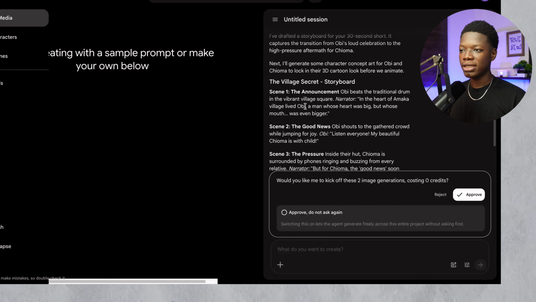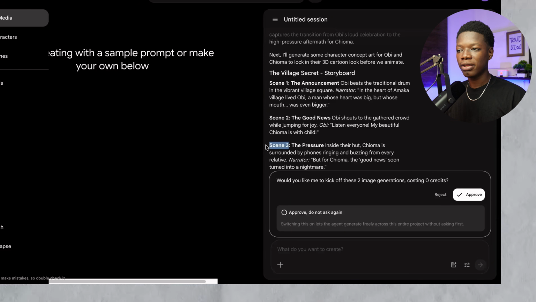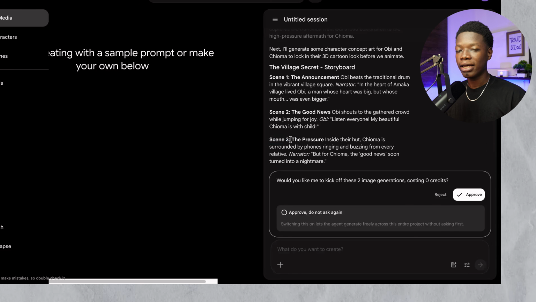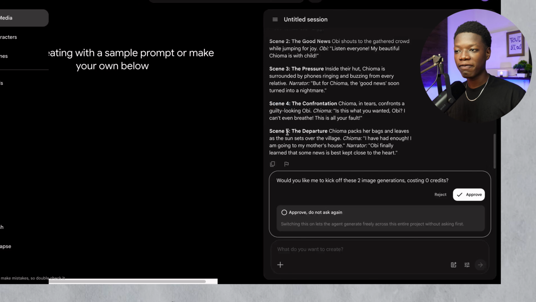Before I even state that, as you can see right here, this is sort of the structure it is going to follow. The village secret, which is the storyboard, is going to start with scene 1. Now scene 1 is going to be the announcement, where the man is going to announce that his wife is pregnant, and scene 2 is him delivering the good news to the people. Now scene 3 right here is going to be the pressure his wife is going to get, that is the calls and everything from the family members. And scene 4 is going to be the confrontation, the wife going to the man and asking him why he did that and saying everything is his fault.